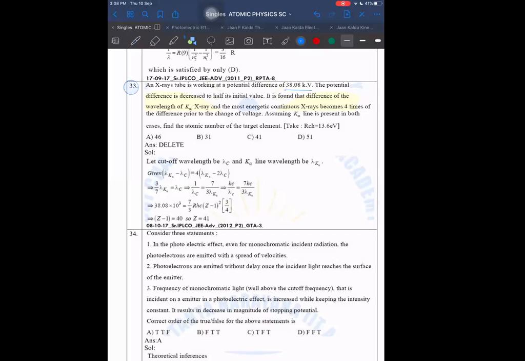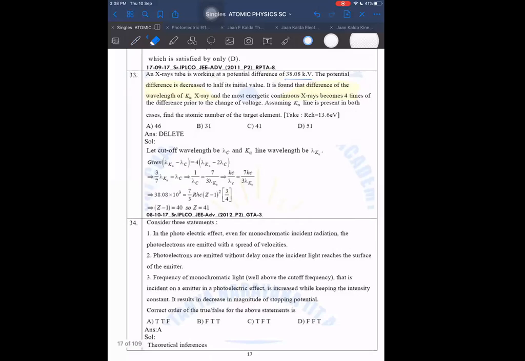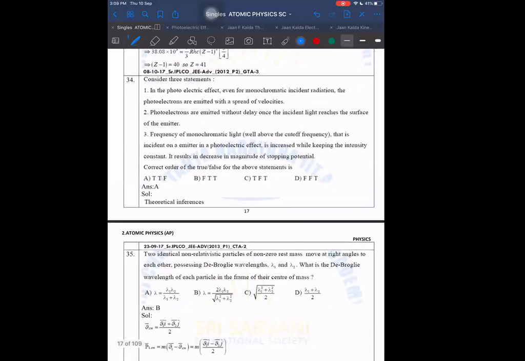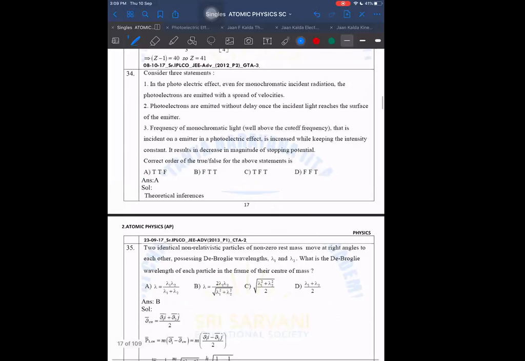By that time, please attempt question number 33. Take a screenshot of this and start attempting it. It was deleted. Don't waste time on it. There may be something wrong here, and we will unnecessarily waste time finding out what was wrong. No need to see. 34, photoelectric effect.